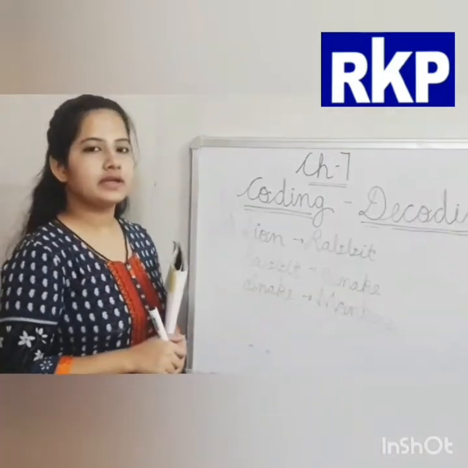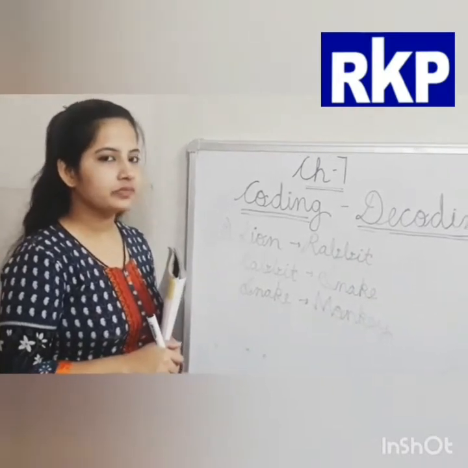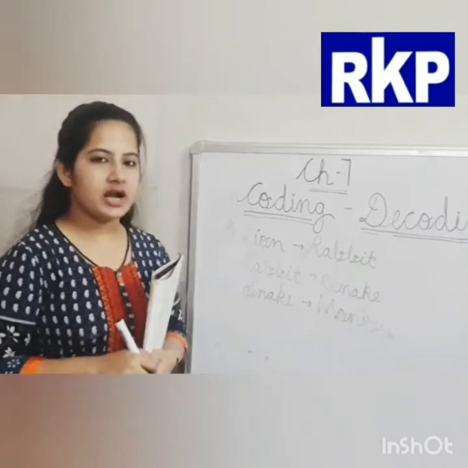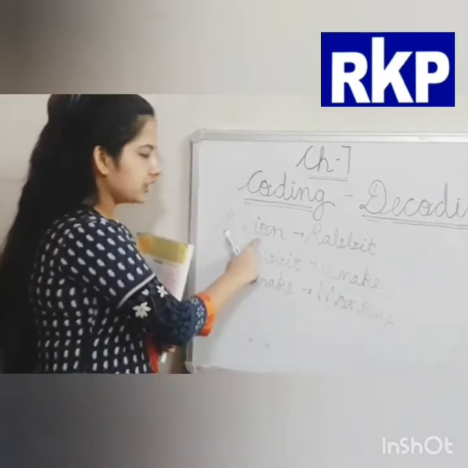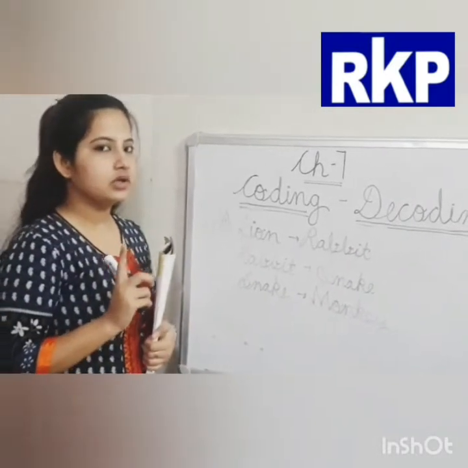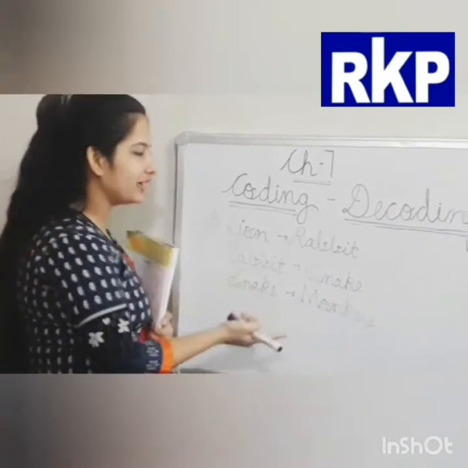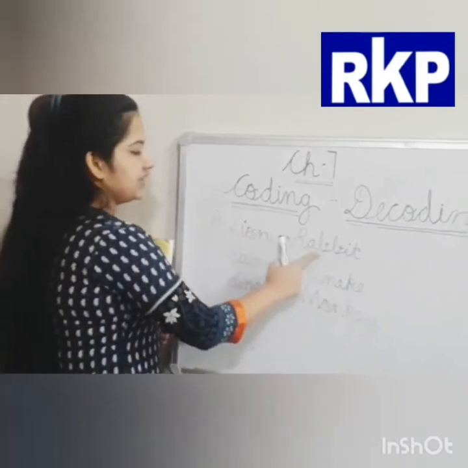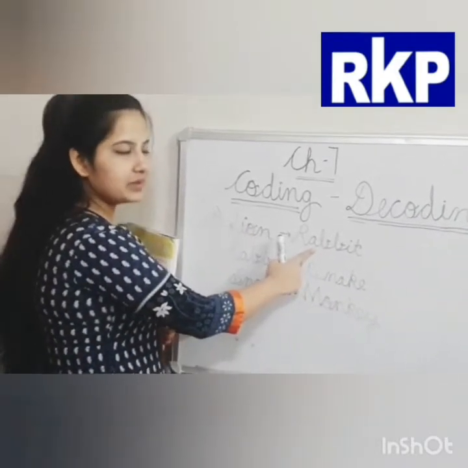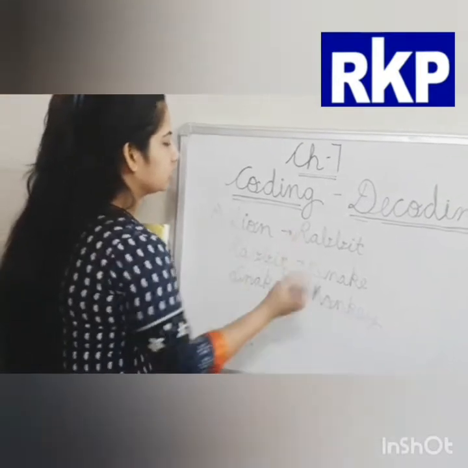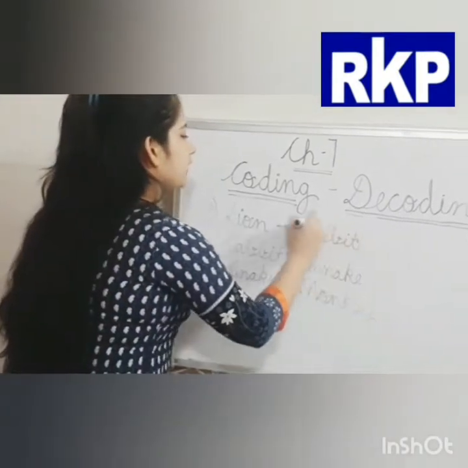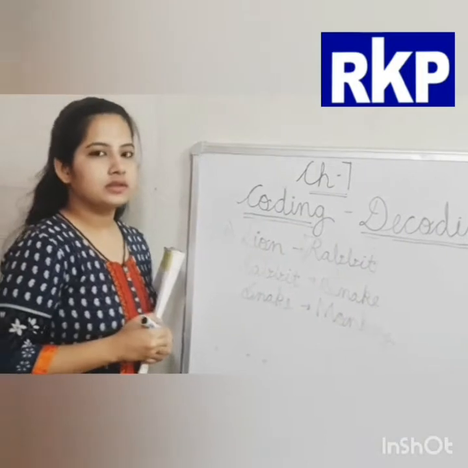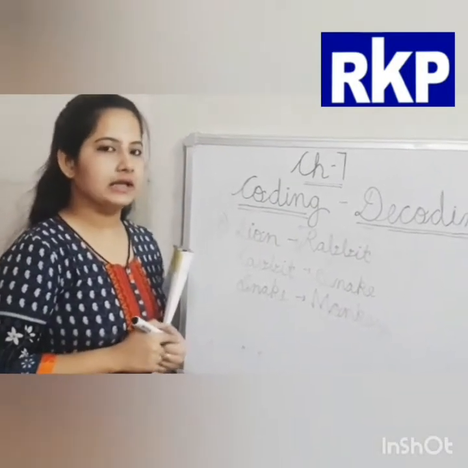Now, tell me who is the king of jungle? Yes, lion is the king of jungle, but we have to write in coded language. The coded name for lion is rabbit. The answer will be rabbit. Rabbit is the king of jungle.